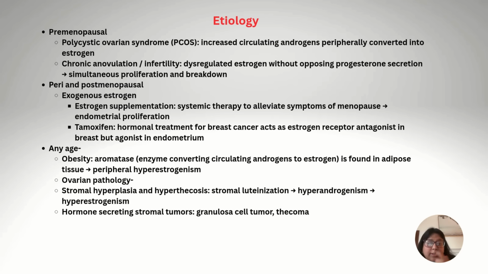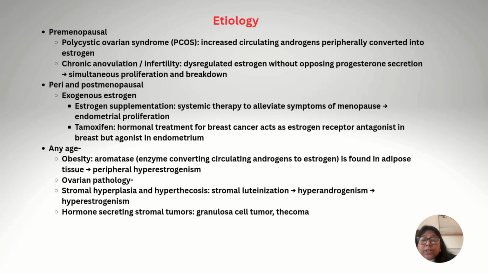Talking about the etiological factors. In premenopausal ladies, polycystic ovarian syndrome and chronic anovulation or infertility predispose to endometrial hyperplasia. In peri and postmenopausal women, exogenous estrogen, for example, estrogen supplementation or tamoxifen, which is given for hormonal treatment of breast cancer as an estrogen receptor antagonist in breast, but it acts as an agonist in endometrium. So, exogenous estrogen and tamoxifen can lead to endometrial hyperplasia.